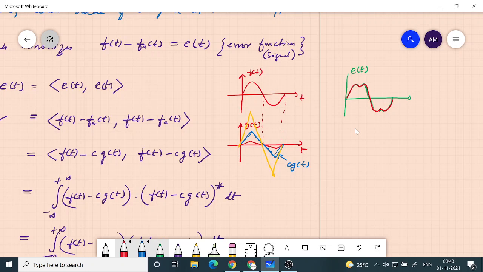Now if I go to the blue one, maybe it will be something like this. And then something like this, so you get the error function much smaller.